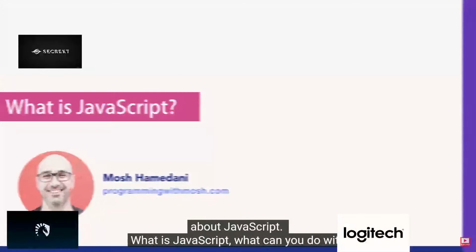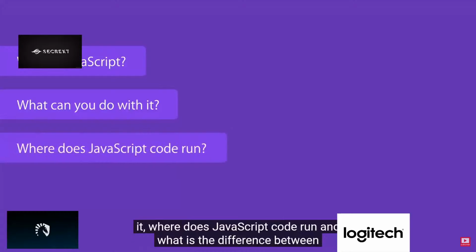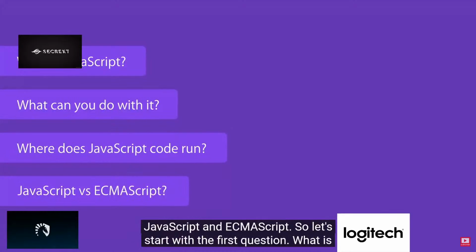Questions about JavaScript. What is JavaScript? What can you do with it? Where does JavaScript code run? And what is the difference between JavaScript and ECMAScript? So let's start with the first question.